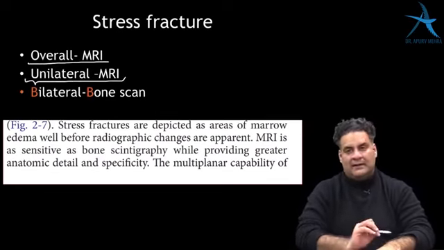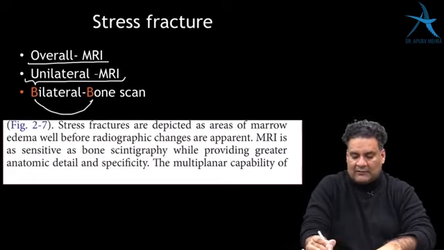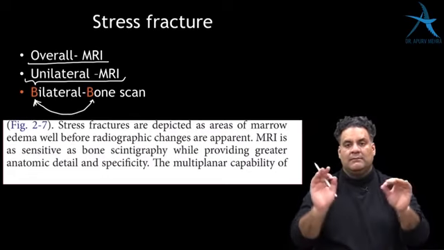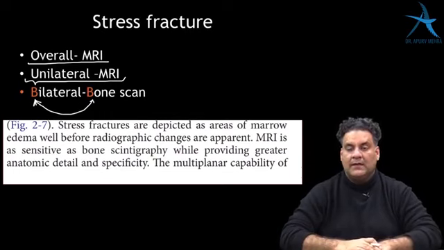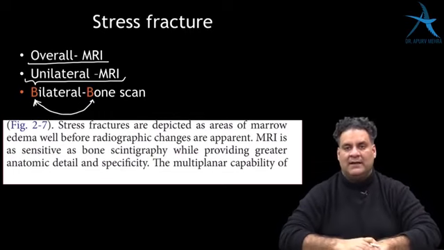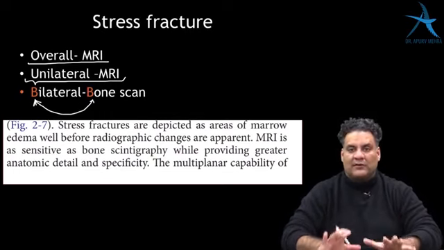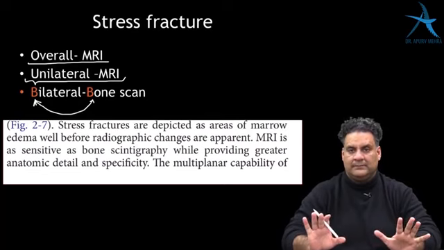Unilateral stress fracture, MRI. But when it has to be bilateral stress fracture, B for bilateral, B for bone scan, remember that. Unless they mention bilateral stress fracture in the exam, you won't assume it. And for stress fracture, choose MRI.